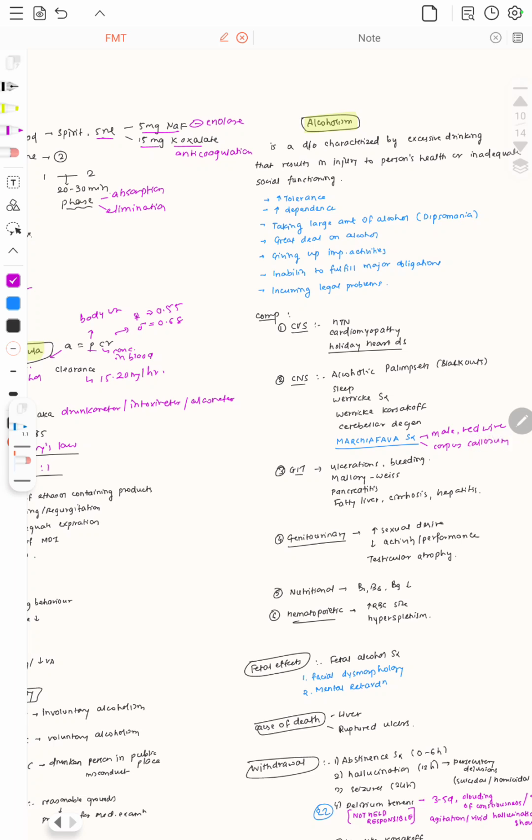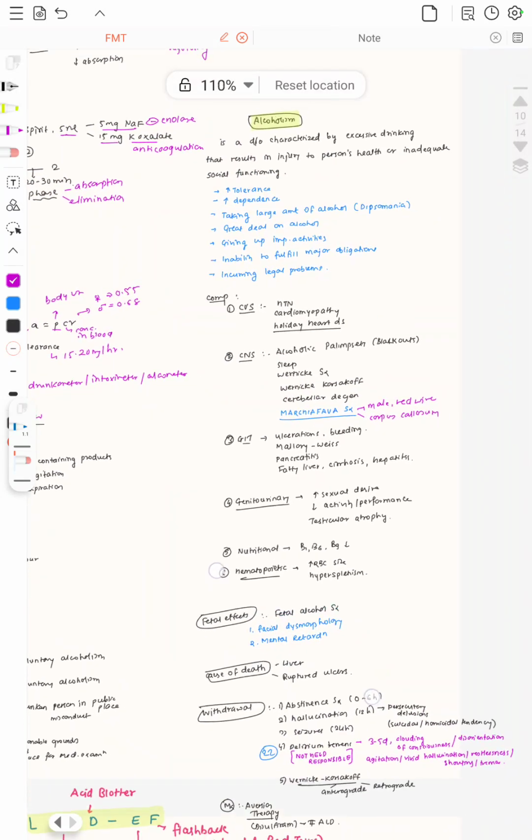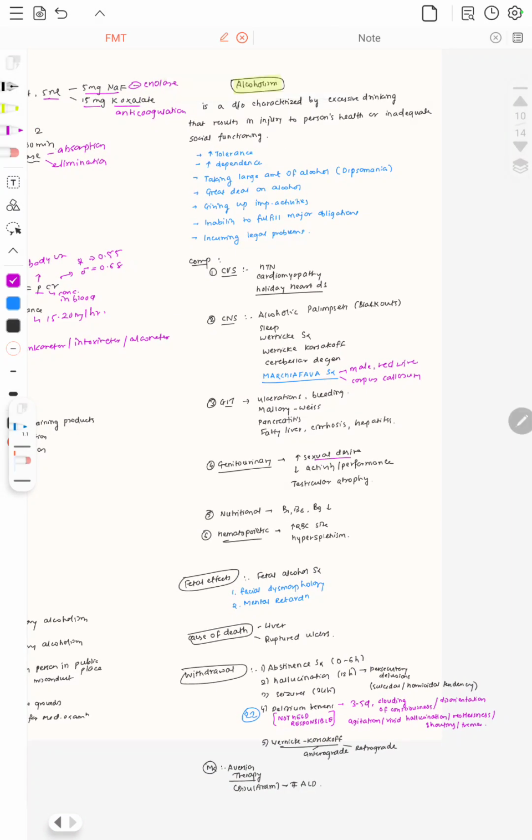In the GIT, it leads to ulcerations, bleeding, Mallory-Weiss syndrome, pancreatitis, fatty liver, cirrhosis, hepatitis. Genitourinary, it increases sexual desire but decreases performance. Testicular atrophy. Nutrition, decrease in vitamin B1, B6, B7. Hematopoietic, it increases the RBC size. Hypersplenism is seen. The fetal effect is that it leads to fetal alcohol syndrome. The cause of death is liver, obviously, it leads to cirrhosis, liver failure and all these things.